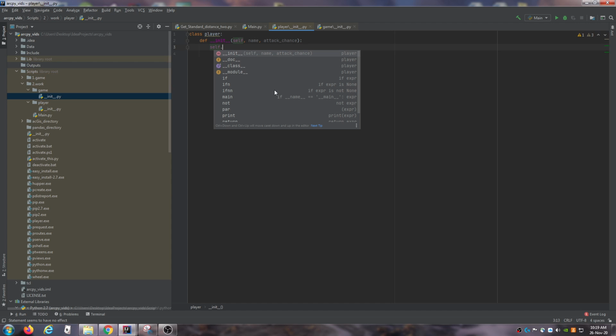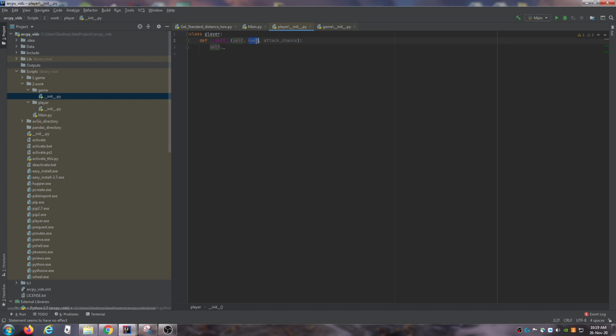And in doing a class, you just have to do self dot, and then you're essentially just setting the variables. So this is the same for every single class. All I'm doing here is I'm giving the class player a variable called name, and I'm setting its value to whatever I pass in as a name. So if I pass in, let's say, blue here, then this will be blue, and this is assigning the string of blue to the variable. And you do the exact same thing with the attack chance.